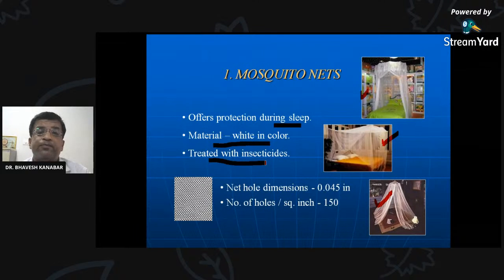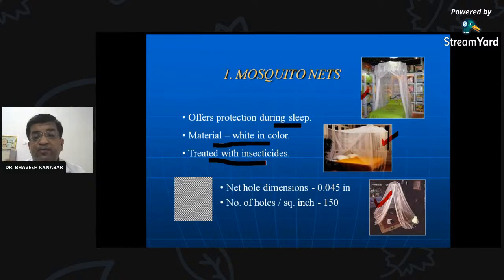Remember this name well. If you give your mosquito net to the PHC staff, MPW, they will dip this net into the deltamethrin chemical, and this chemical is insecticidal against the adult mosquito. After this treatment with deltamethrin, the net is not to be washed for at least 6 months. It can be dried only, and it should be dried where the sunlight is not there.